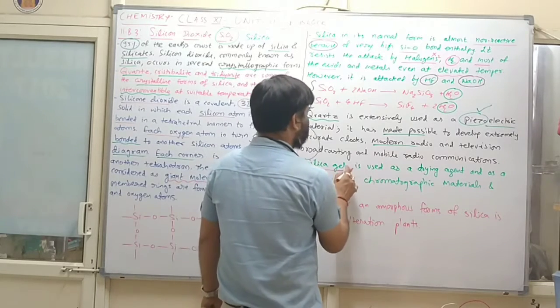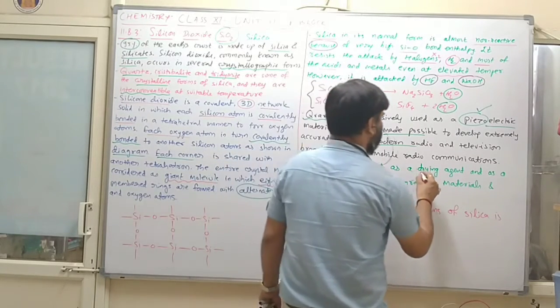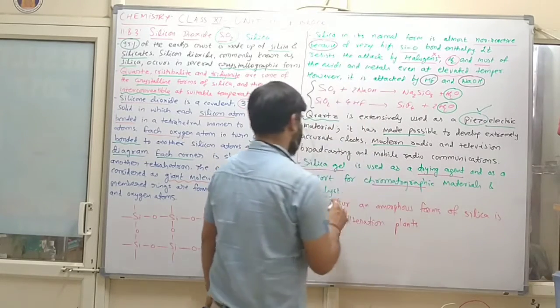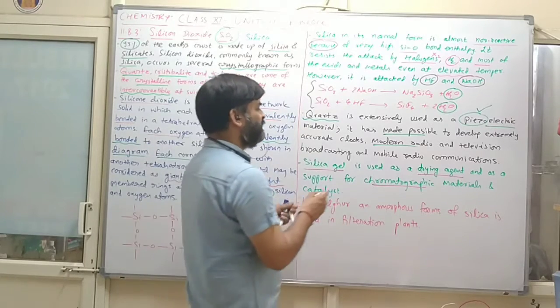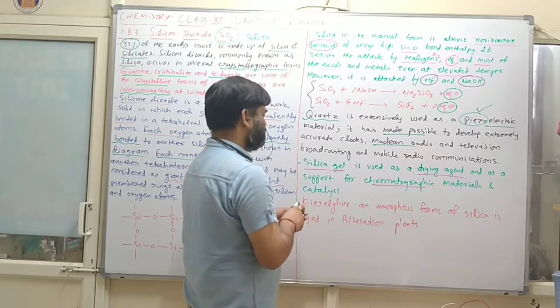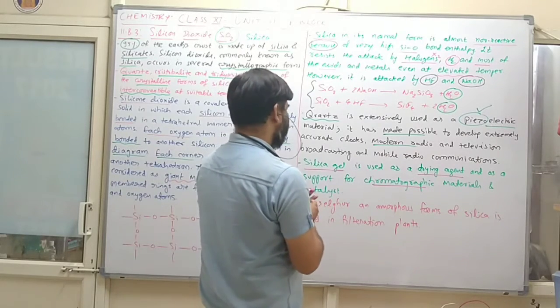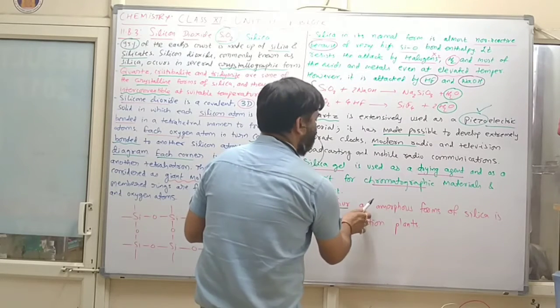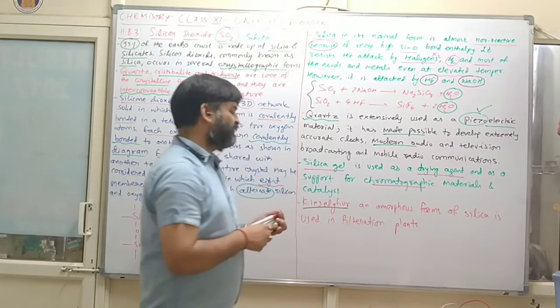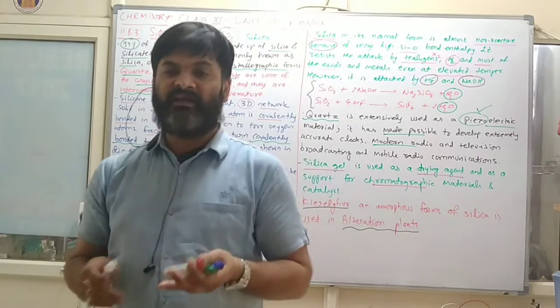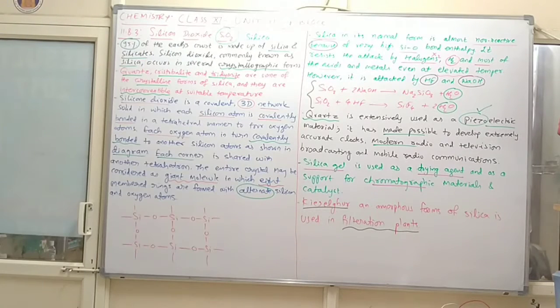The second one is silica gel, which is used as a drying agent and as a support for chromatographic material and catalyst. Kieselguhr, an amorphous form of silica, is used in filtration plants. In sand, silica is present as quartz, then silica gel, and then Kieselguhr.